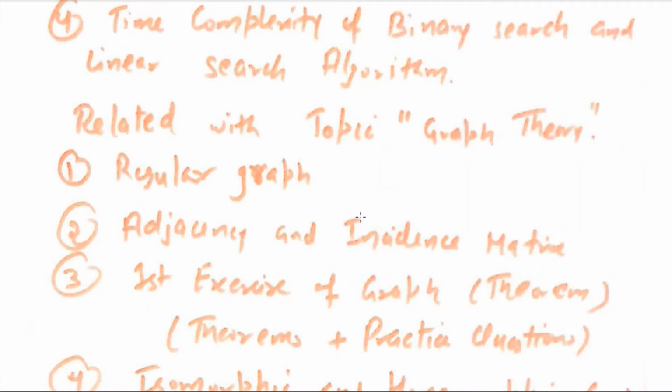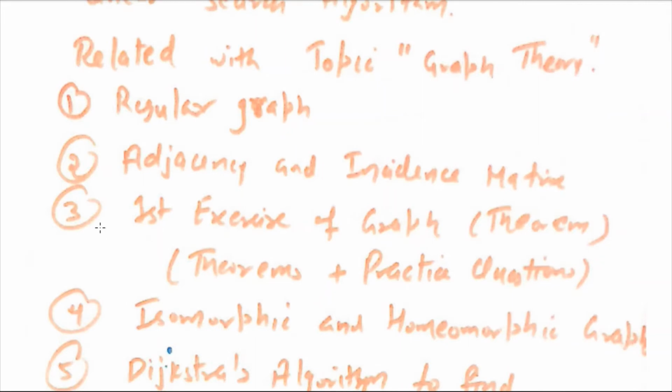Then about graphs, they can ask about the adjacency and incidence matrix. They want you to draw the adjacency and incidence matrix of a complete graph, for example K4, K7, or a complete bipartite graph. So these two topics are important.